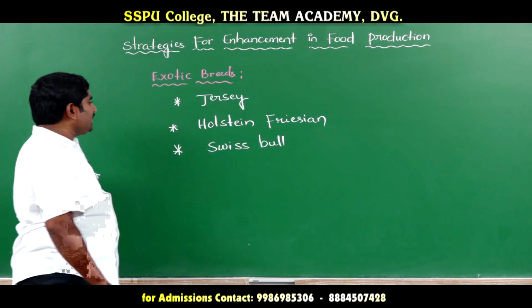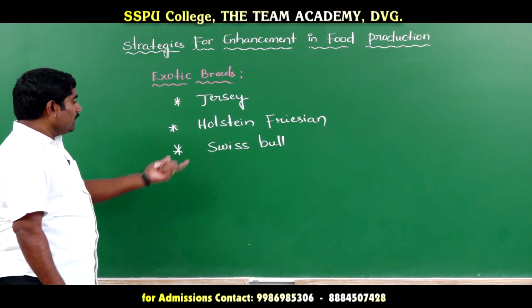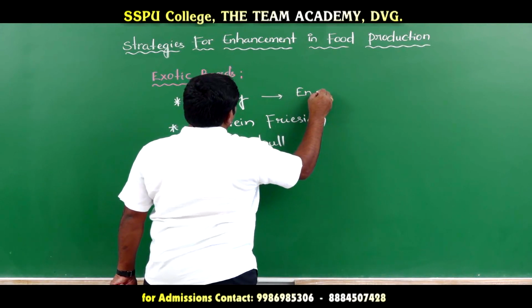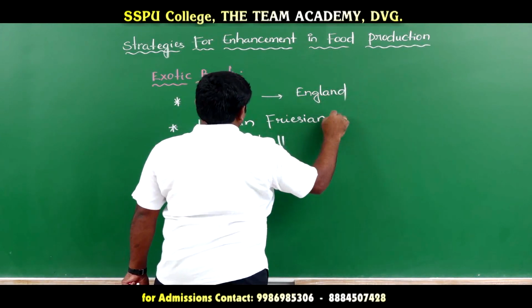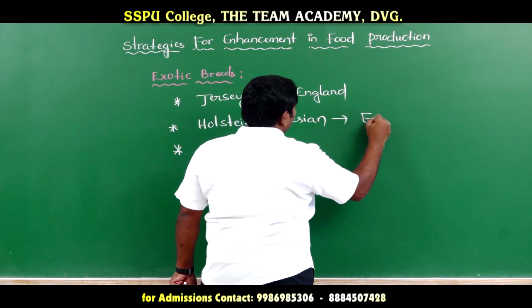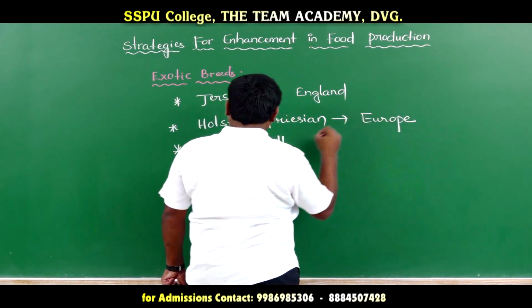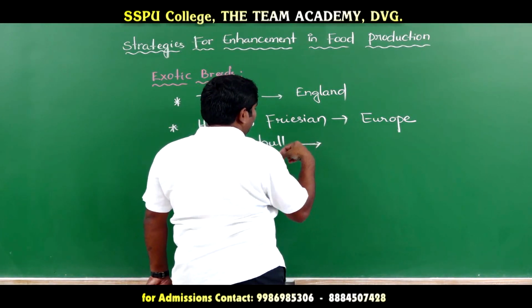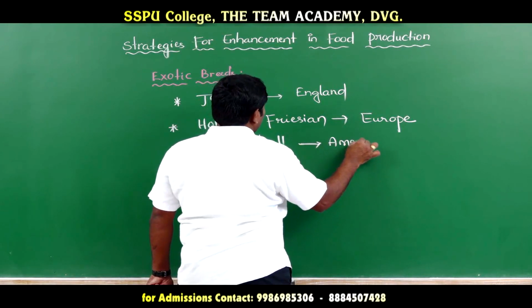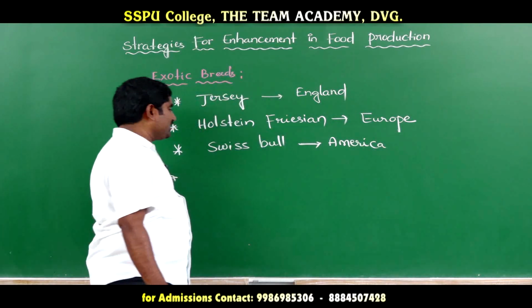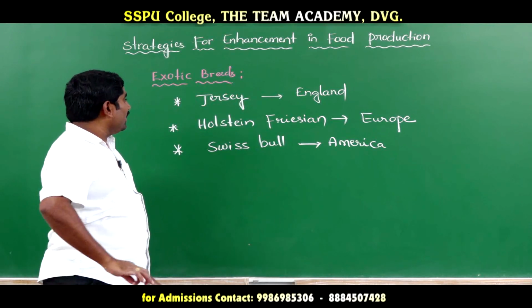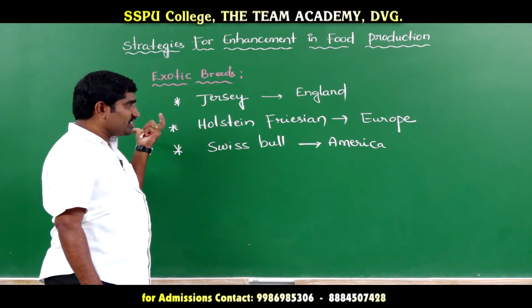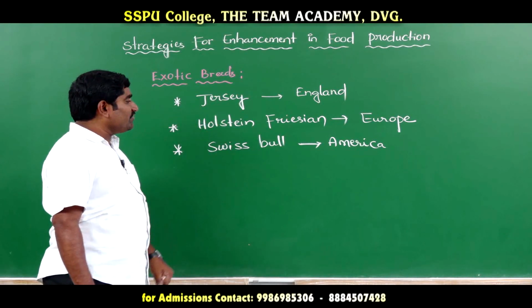These are the three: Jersey, Holstein Friesian, and Swiss Bull. Jersey came from England, and Holstein Friesian came from Europe, and Swiss Bull came from America. So this is not from Switzerland. Swiss Bull is from America.